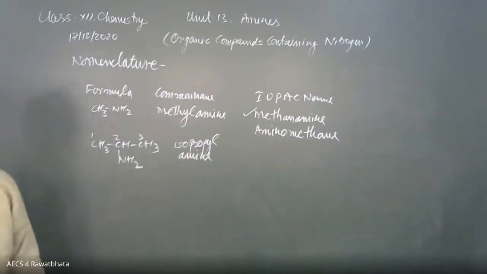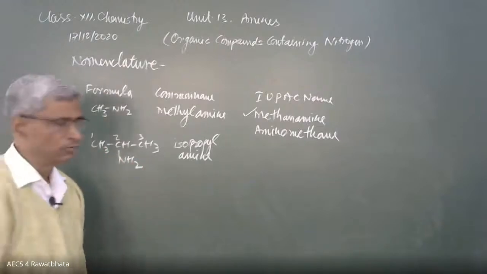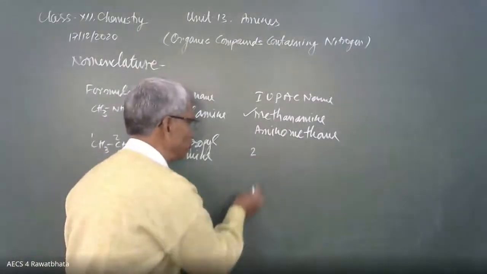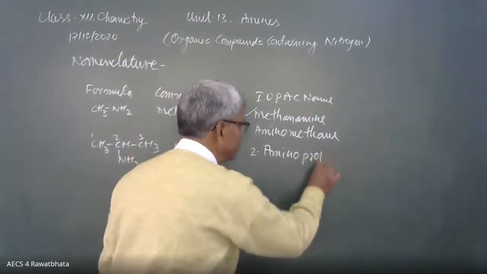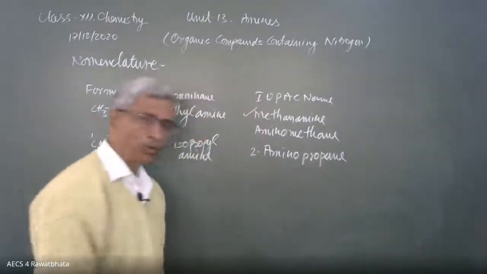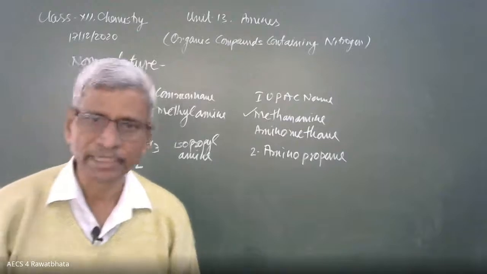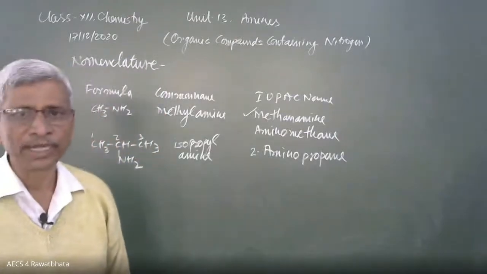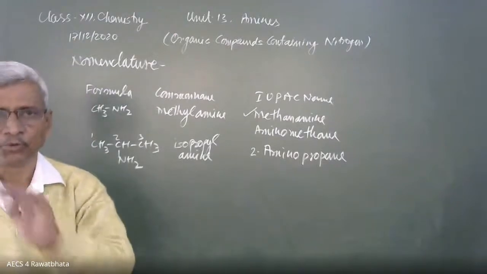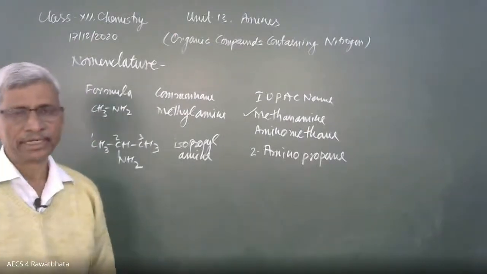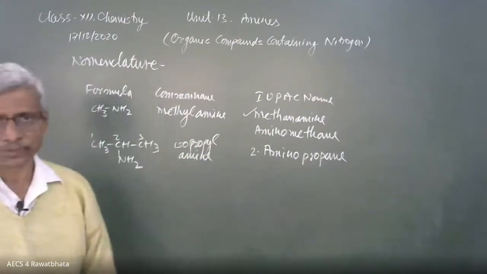Isopropyl amine. IUPAC name: 3 carbon chain, NH2 attached to the second carbon. That's why we have to mention its position: 2 amino propane, or propane 2 amine. Yes, it is correct, equally correct. Amine can be written as a prefix or as a suffix. Both are equally correct. As you like, you can select the way of naming.